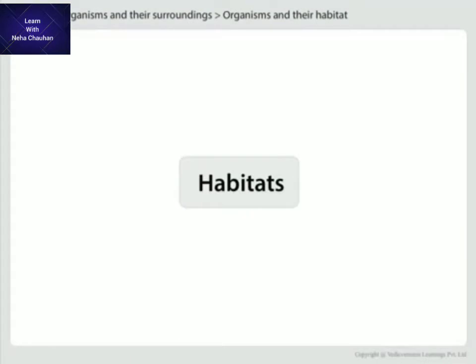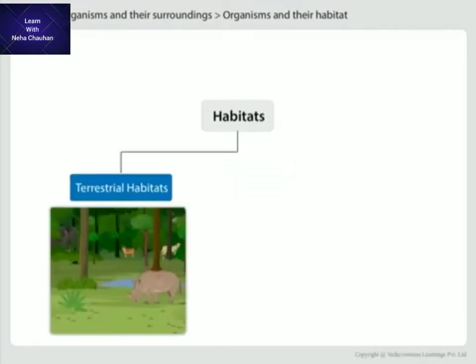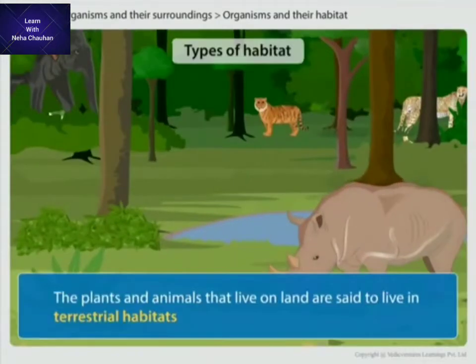Hello students, today we will learn about habitats. Habitats are the places where organisms live in nature. Different animals have different habitats. For example, desert is the habitat of camel, water is the habitat of fish. There are several types of habitat. Here we will study two types of habitat, terrestrial and aquatic.